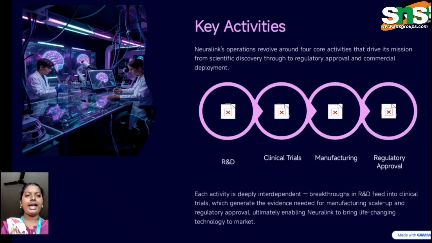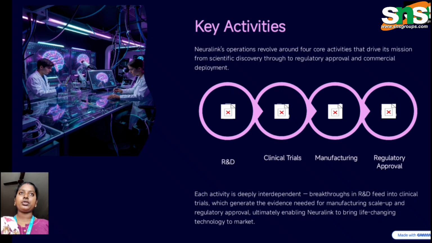And coming to the key activities, the key activities involved in Neuralink operation are mainly research and development, and several clinical trials for the successful business, because clinical trials give the idea for the neurological patients.